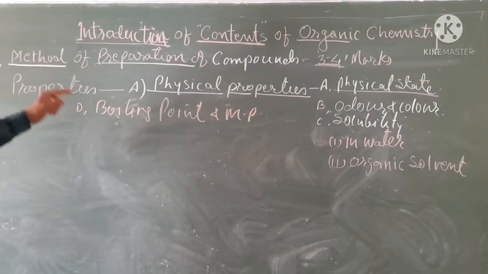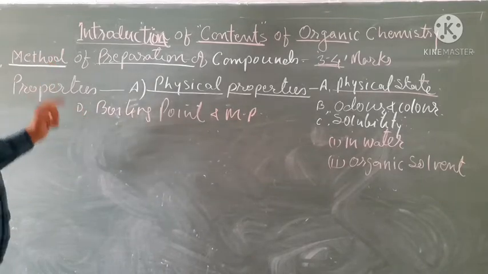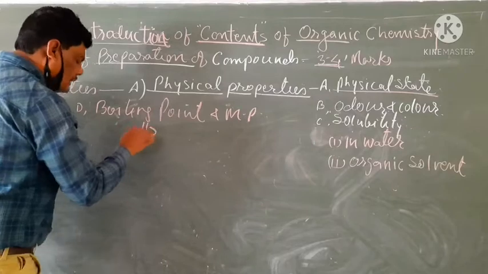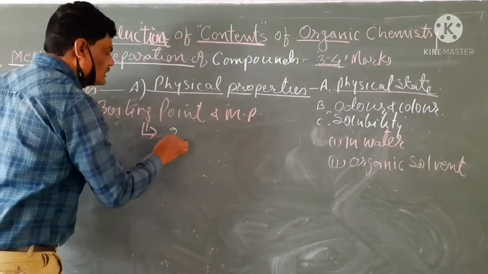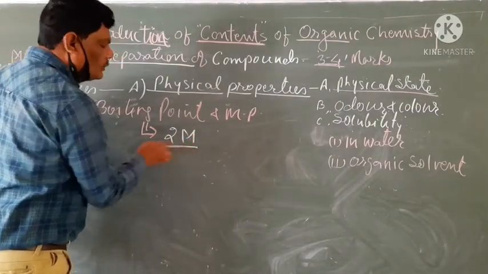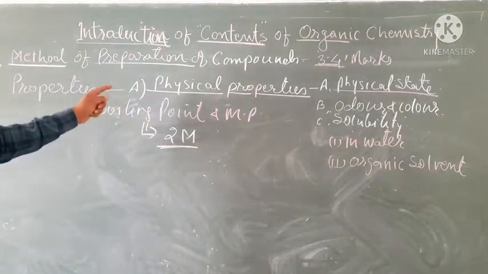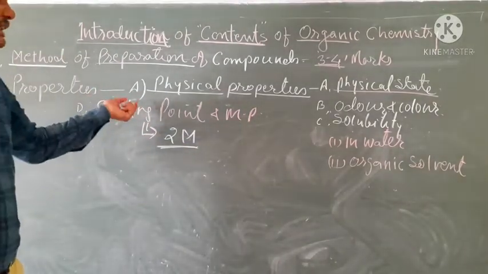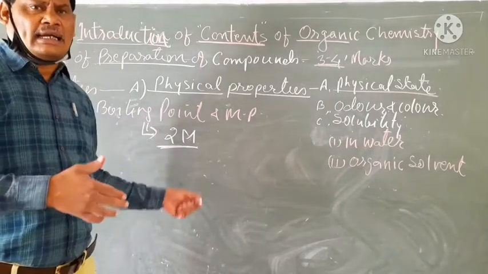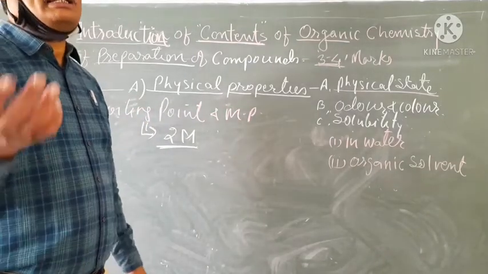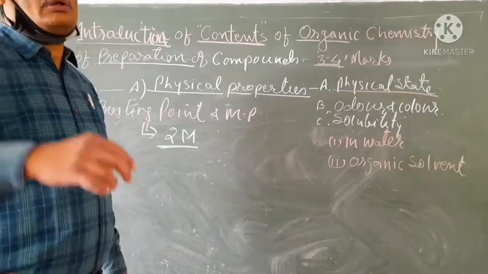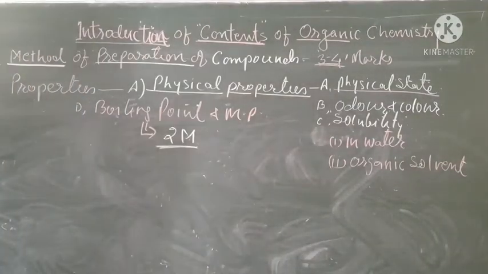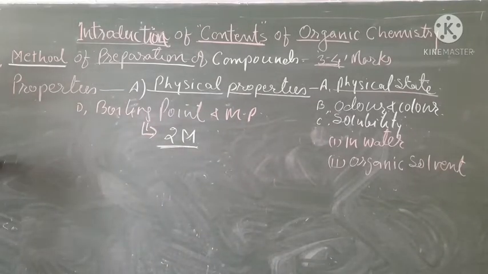These four properties we have to discuss under physical properties. From this content, 2 marks questions are commonly asked. If we discuss this content in the previous 3 chapters, it will help us to study our next chapter. Now the content number 7.